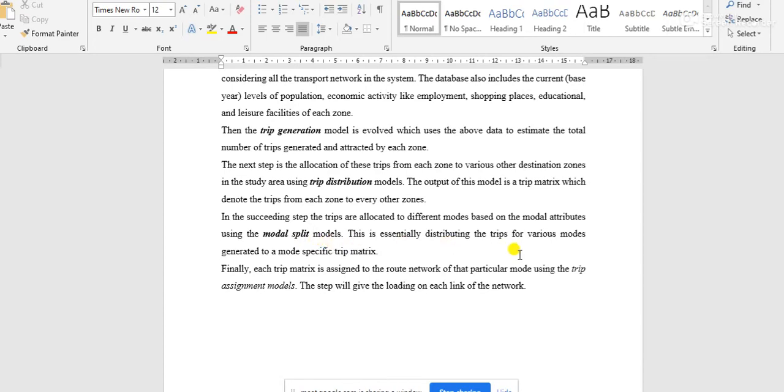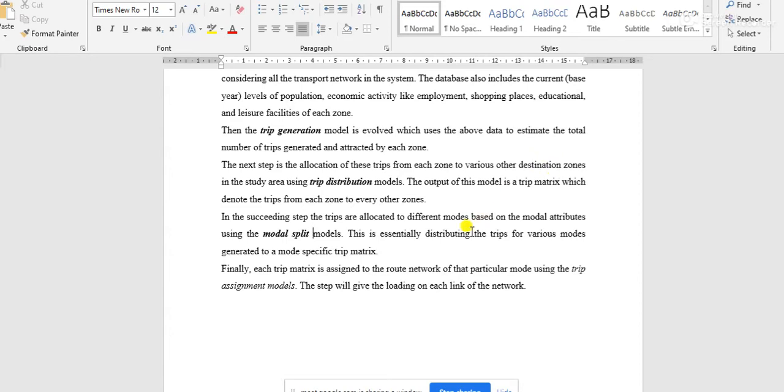And actually this model will be associated with the trip matrix, because when it is 1 to 2 or 1 to 3 or 1 to 50 or 1 to 17, these kinds of trip distribution, in each trip distribution there will be a different modal split matrix.